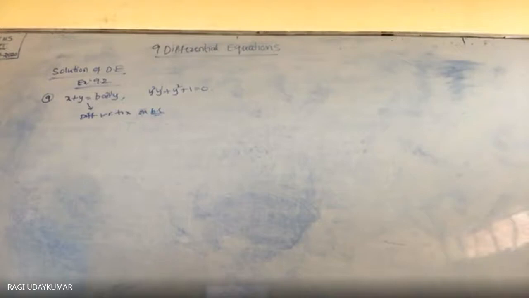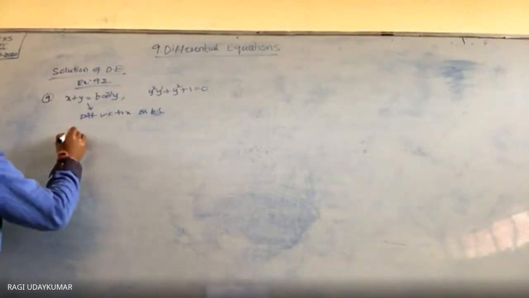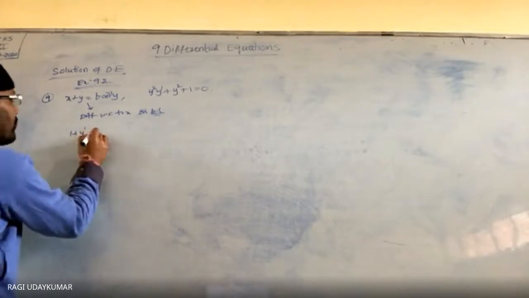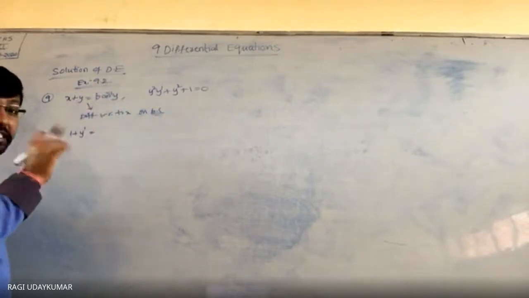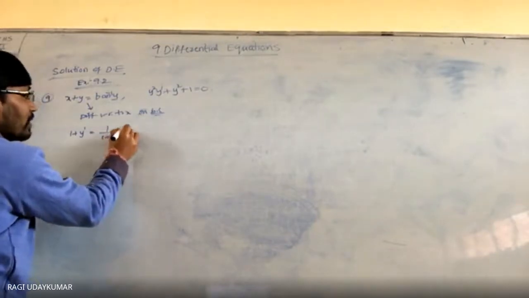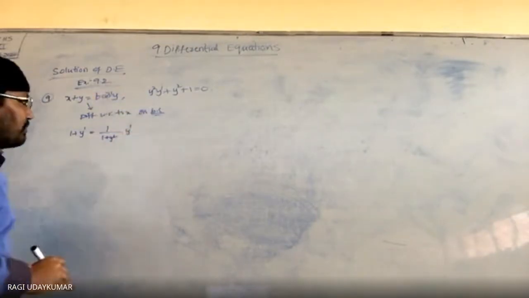Okay, so now what do you get here? d by dx of x plus 1 plus y dash. Directly I am writing y dash. What is the differentiation of tan inverse y? 1 by 1 plus y square and dy by dx, that is y dash.